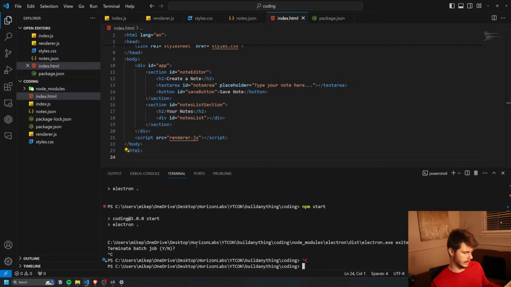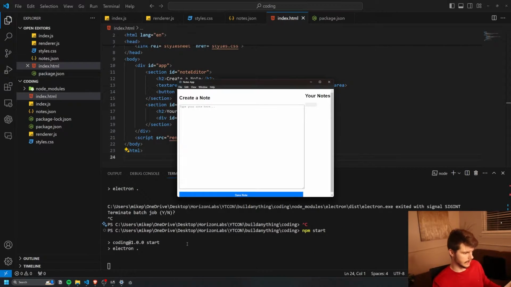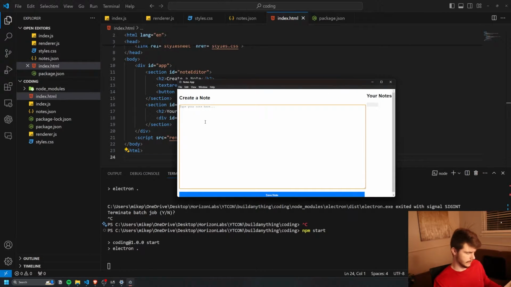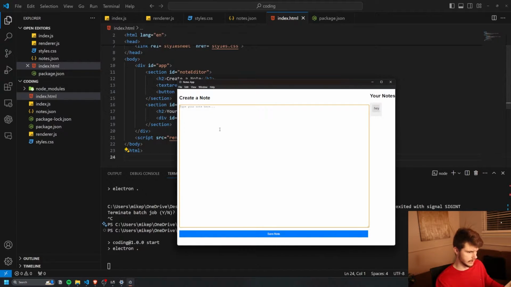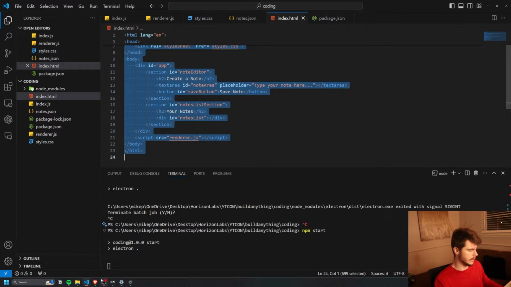And I'll get rid of this with Control-C and just npm start. Let's try this out again. Let's see what we've got. Okay, so we got a little better app here. Say, hey, save this note. All right, there we go. We finally have some note-taking abilities. So this is my second note. Awesome. Okay, sweet. So this looks all right, but we can probably do better.